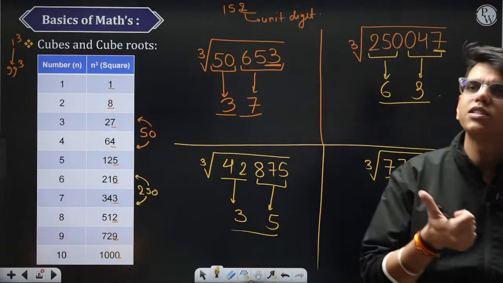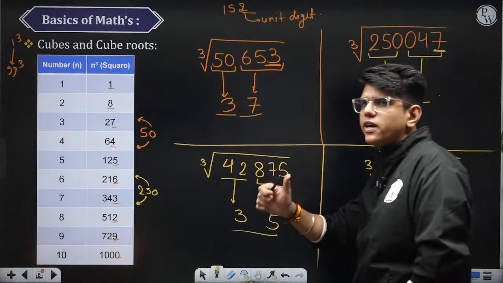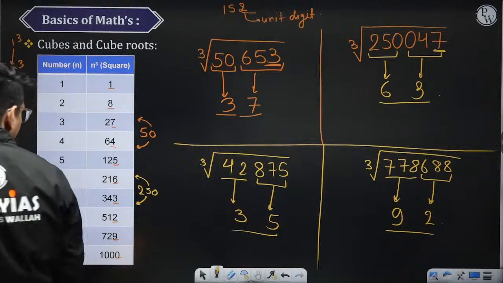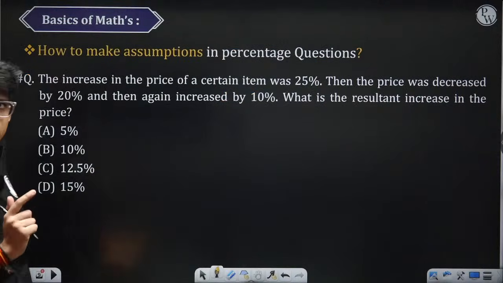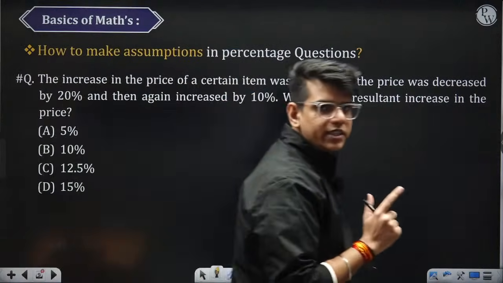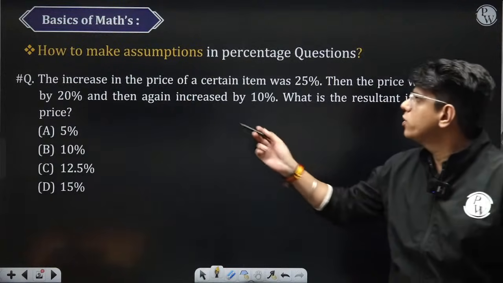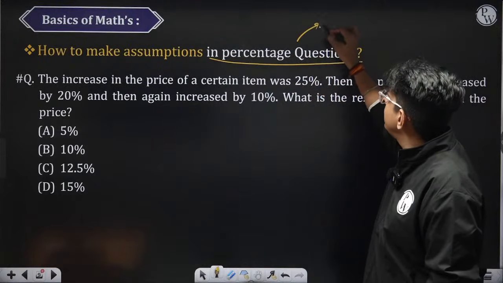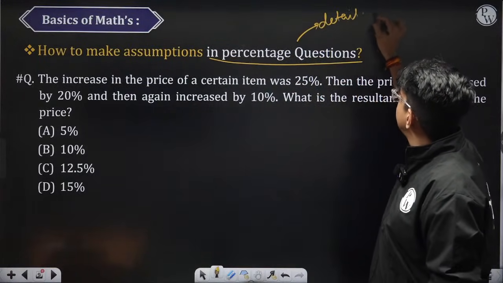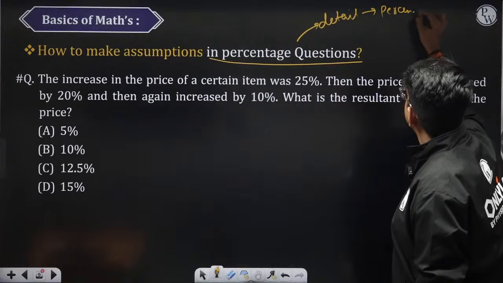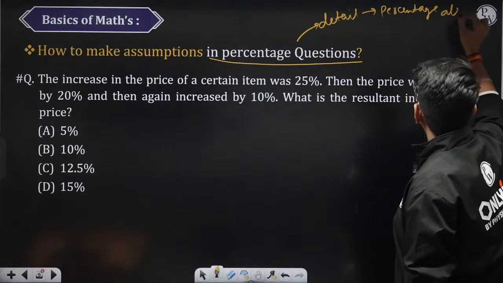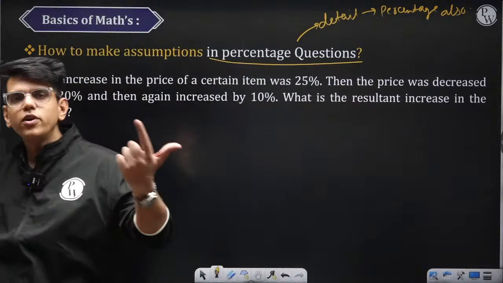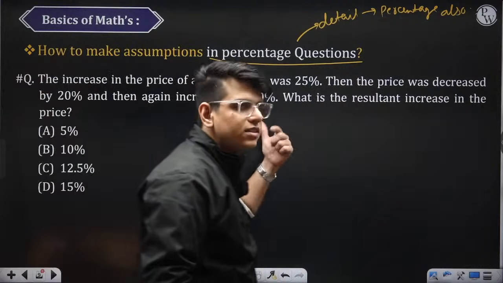So remember two things: how to find the cube roots, and how to find the squares quickly. Now let's move to the 3 questions I have given you as homework. Why have I given you these questions? I want to tell you how to assume things in percentage questions. We will discuss this in detail in the percentage chapter also, but because we were discussing how to change statements into equations yesterday, this is just an extension of it, right?